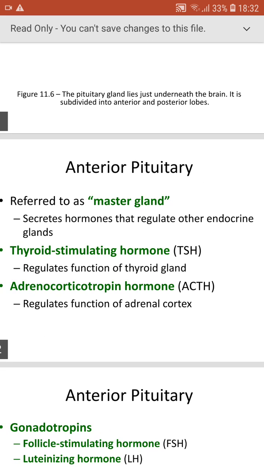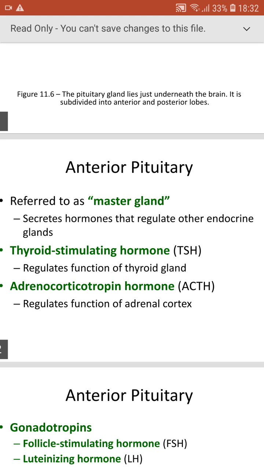The hormones are thyroid stimulating hormone, which regulates the function of the thyroid gland. The name itself says it stimulates the thyroid gland to release hormone or to decrease the hormone production.